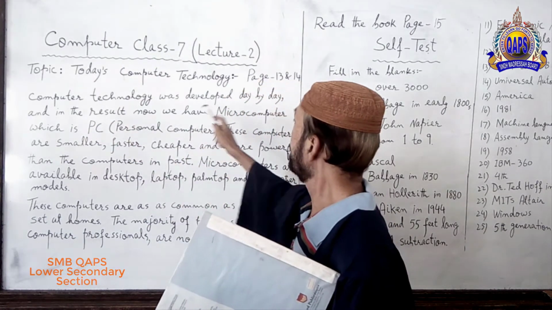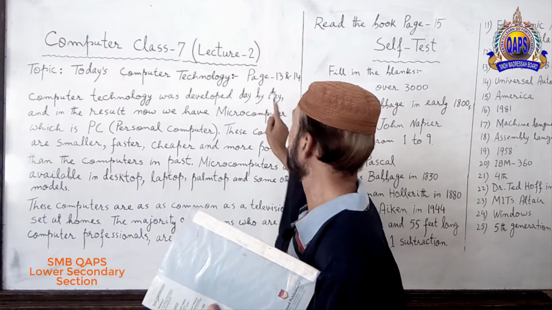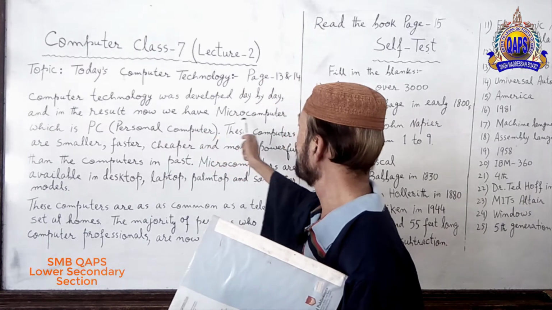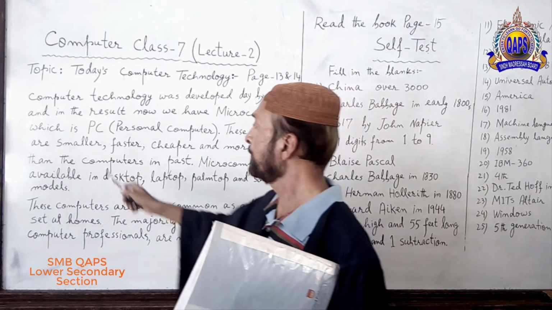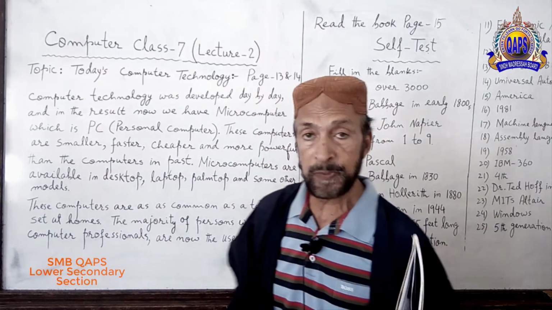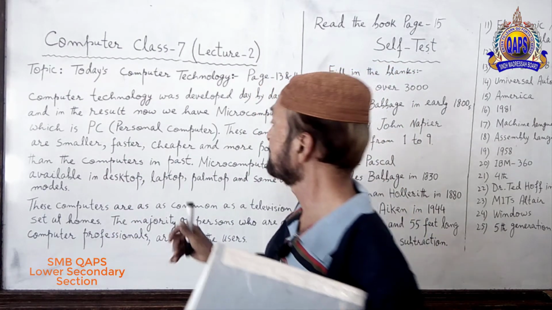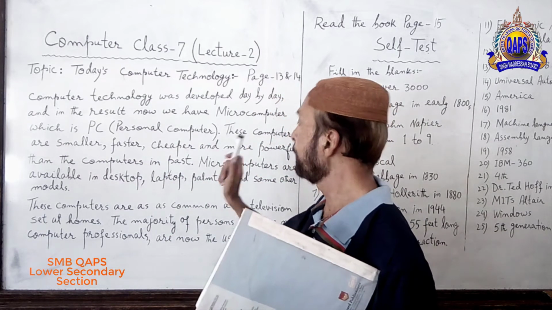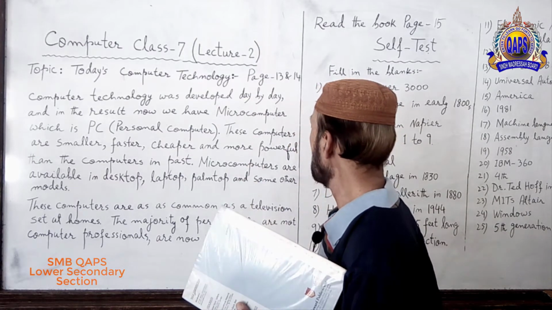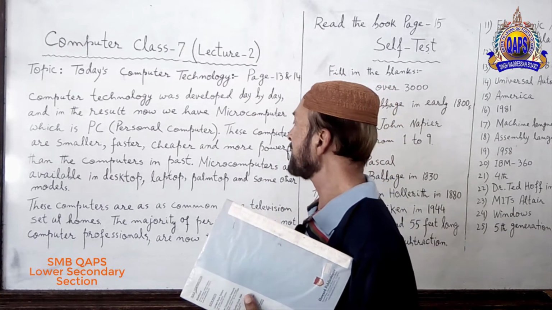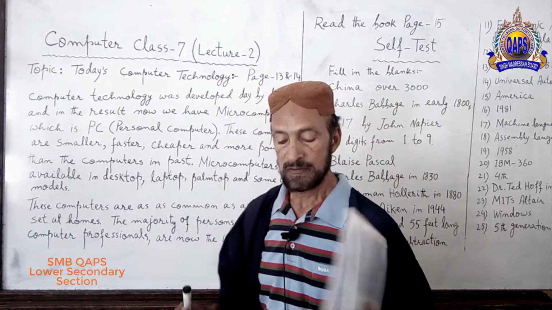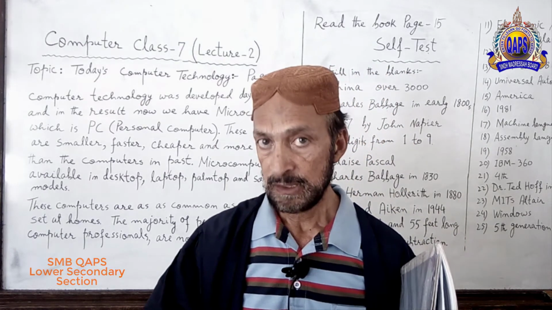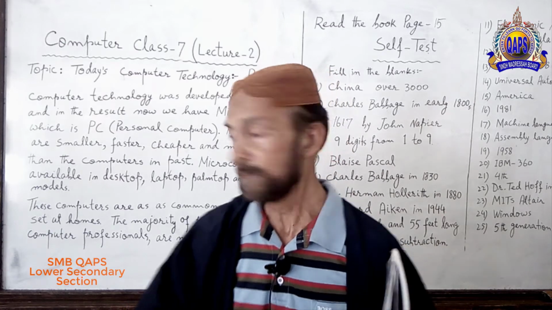Computer technology was developed day by day, and in the result, now we have microcomputer, which is PC, personal computer, small computers. These computers are smaller, faster, cheaper and more powerful than the computers in the past. I hope you understand these sentences.